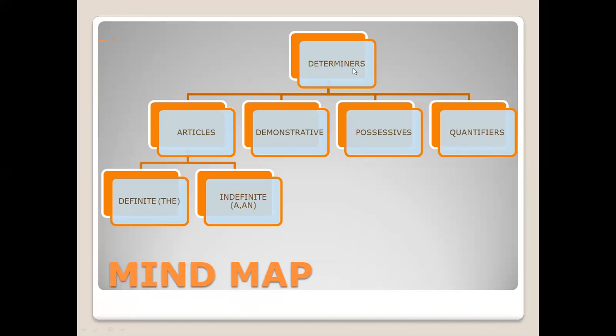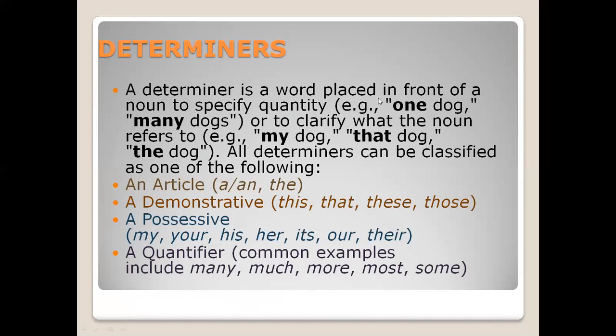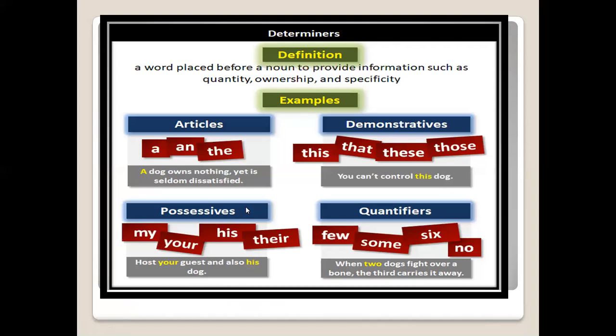Okay. So determiners. First, what are determiners? A determiner is a word placed in front of a noun to specify quantity or to clarify what the noun refers to. It is always placed before a noun to provide information such as quantity, ownership, and specificity.